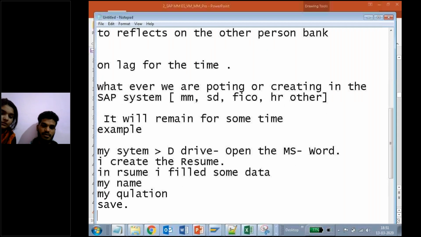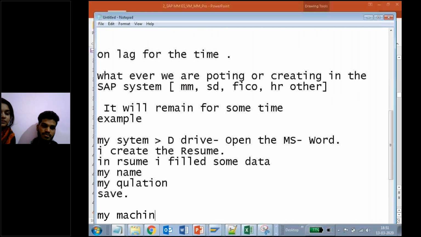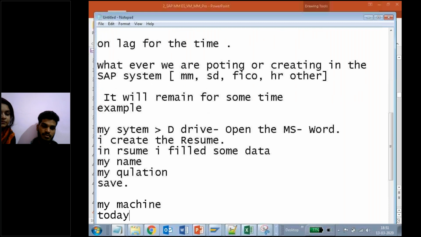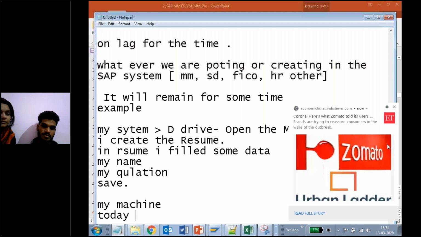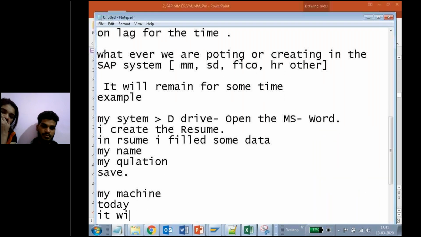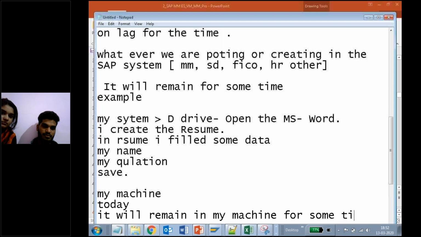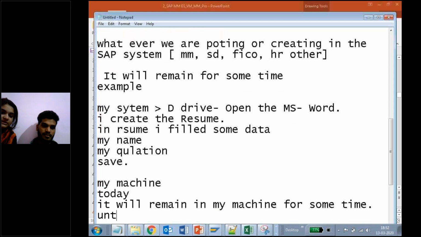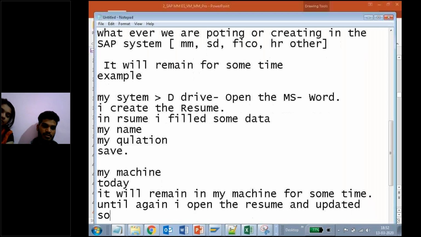It is in my machine now. I prepared this resume today, and it will remain in my machine for some time, until again I open the resume and update something. Maybe I added some fields, something.